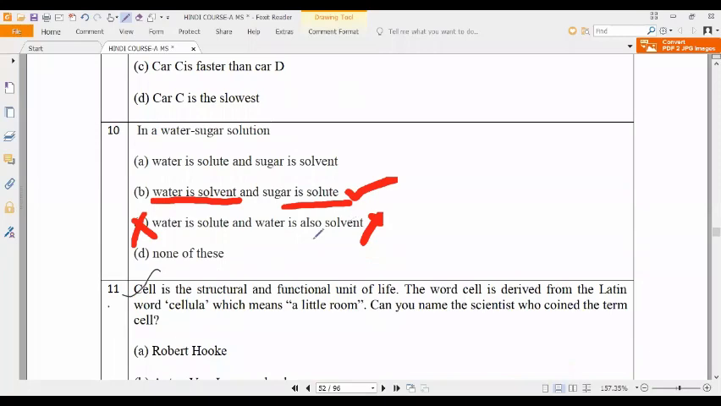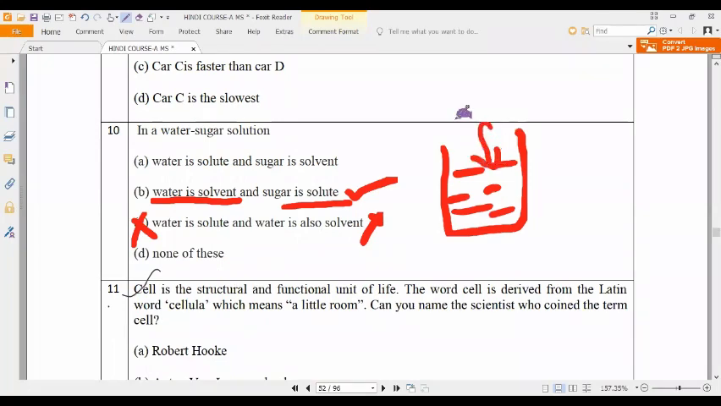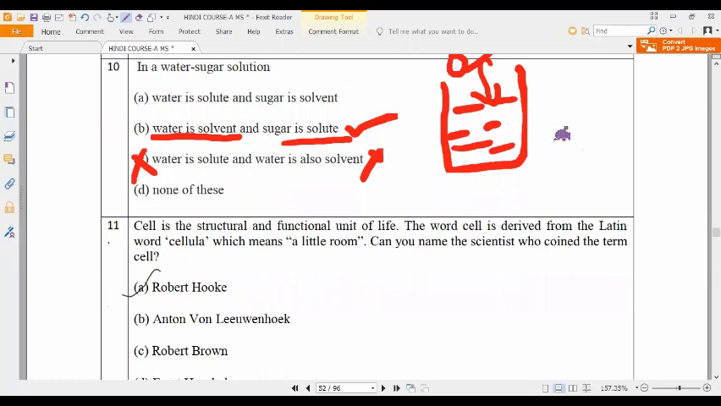So in a water sugar solution, what is dissolving in water? We have to take sugar and add sugar in water. So sugar in water, that sugar is the solute and water is the solvent. Okay. In solvent and solute, which has the higher percentage in the solution?